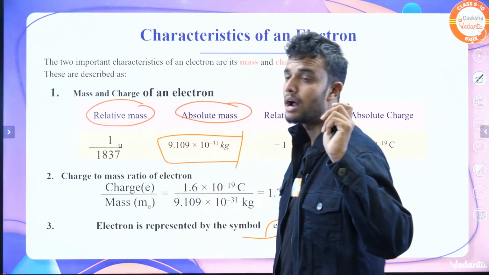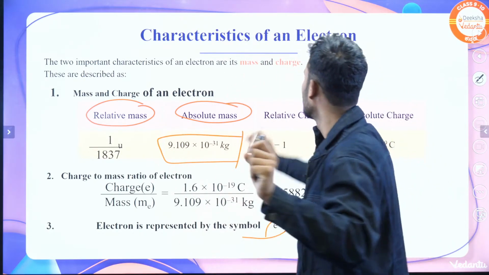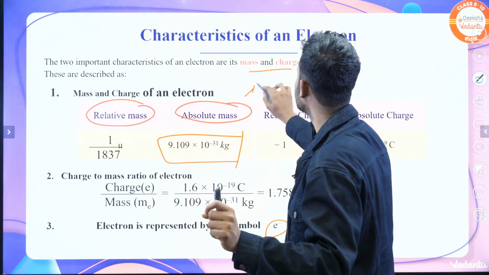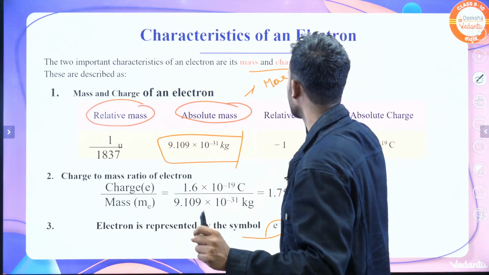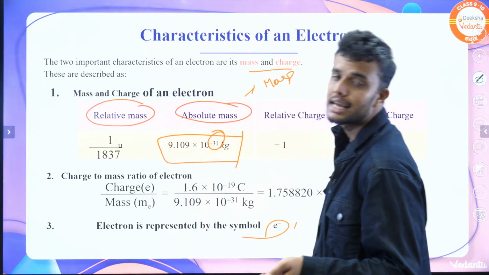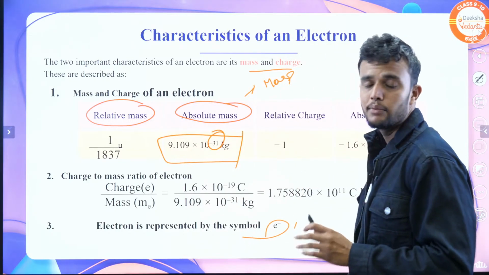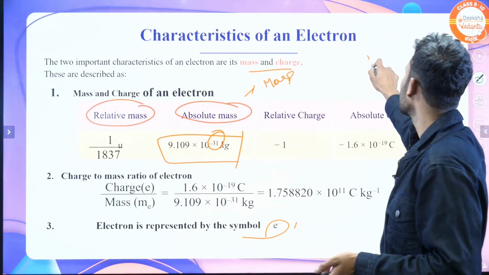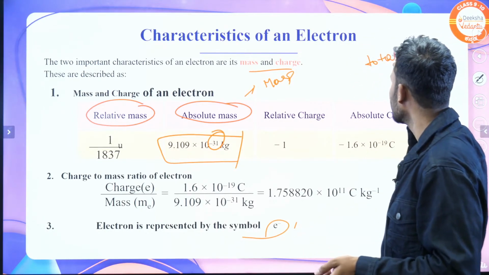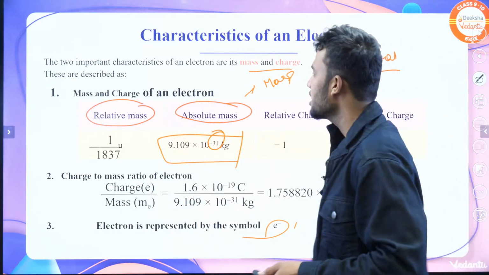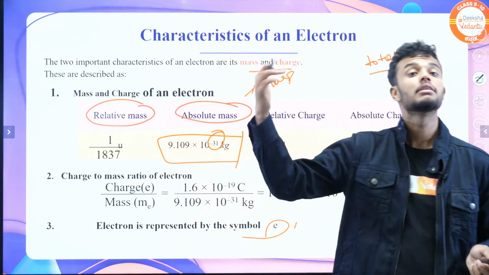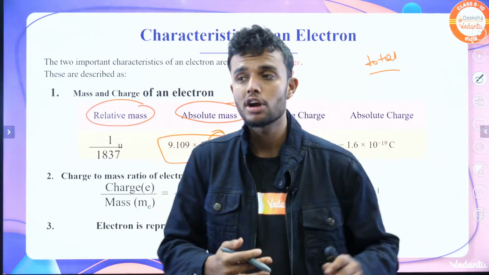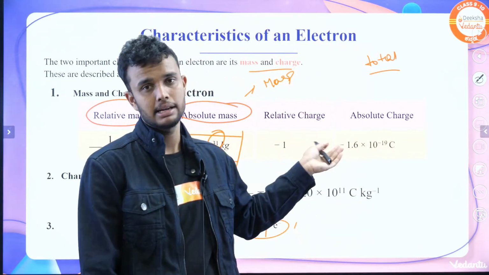Students, one important point: we do not consider the mass of an electron. Why? Because its mass is 10 power minus 31 kg. That's why we do not take the mass of an electron in considering the total mass of an atom. Why? It is explained in theory, in the Bohr atomic model.